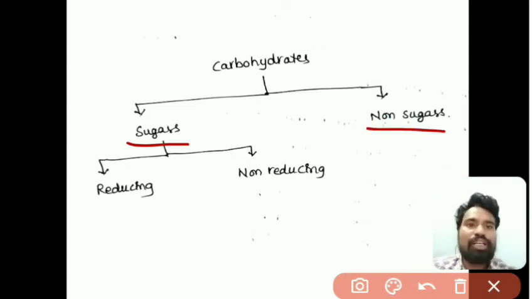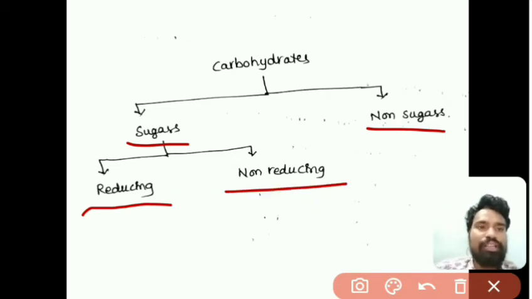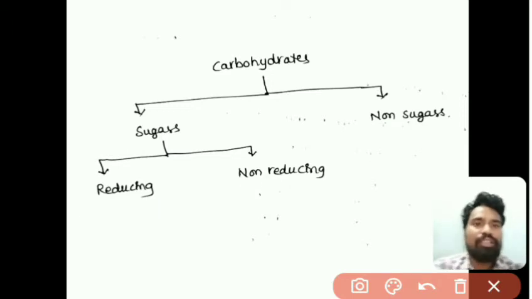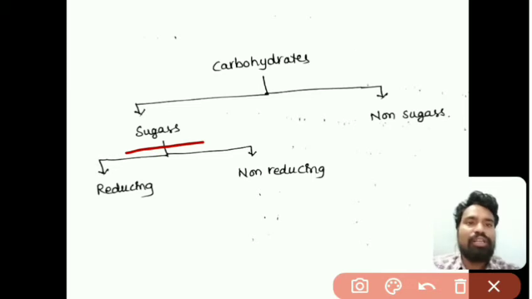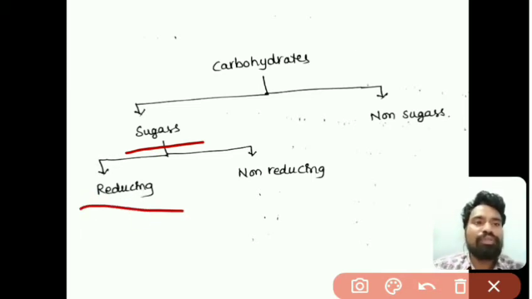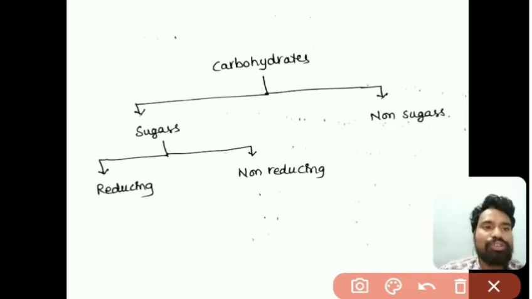Sugars are classified into two types, reducing sugars and non-reducing sugars, based on the reducing activity on Tollens and Fehling's reagent, right. Sugars which can reduce the Tollens and Fehling's reagent are called reducing sugars. If those are not reducing Tollens and Fehling's solution, those are called non-reducing sugars.